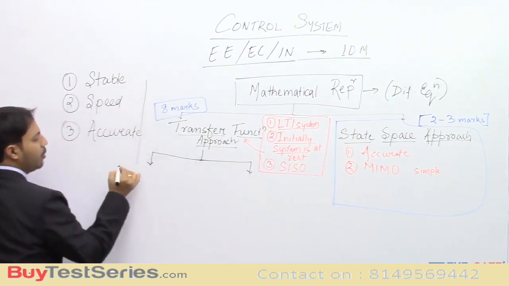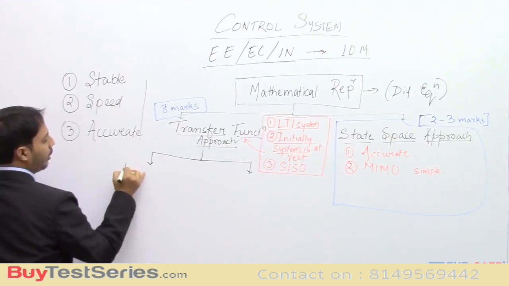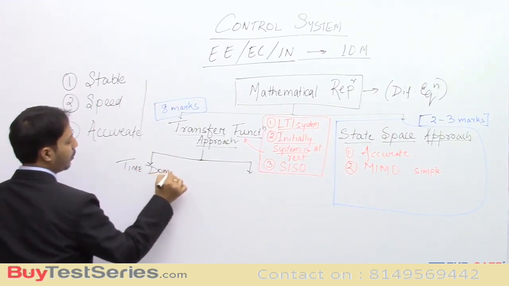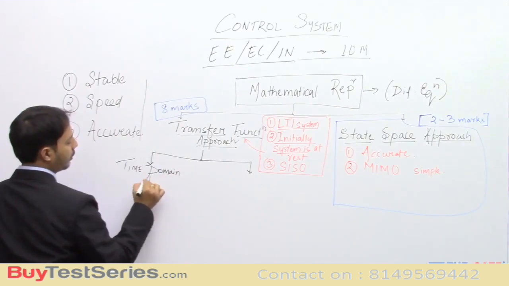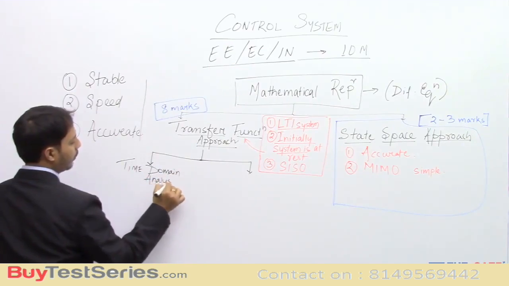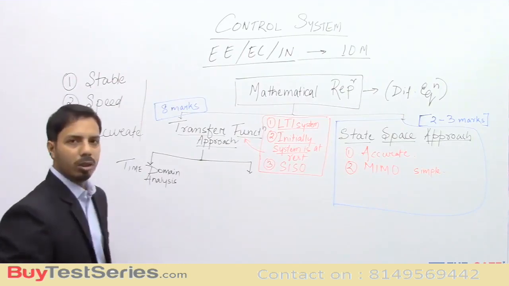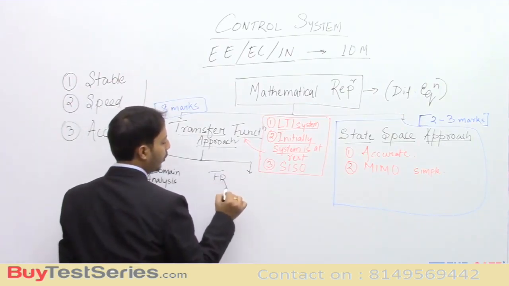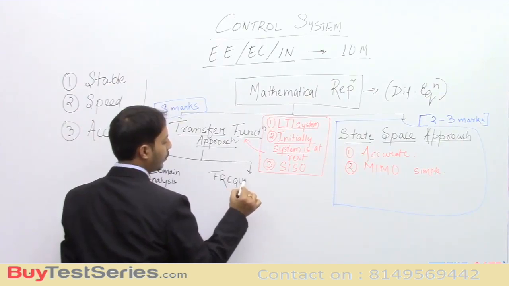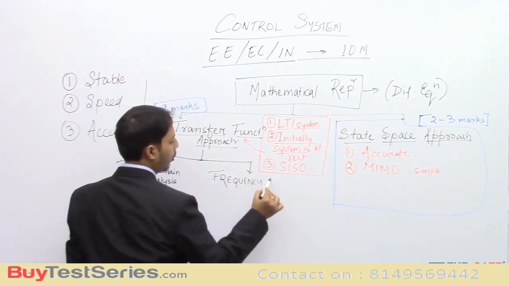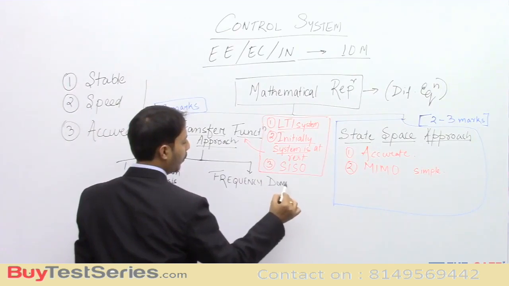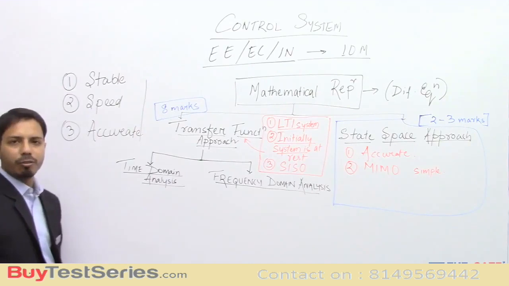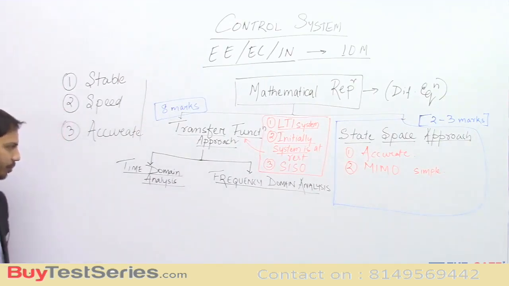First one is time domain analysis, and the other one is frequency domain analysis. So time domain analysis and frequency domain analysis.